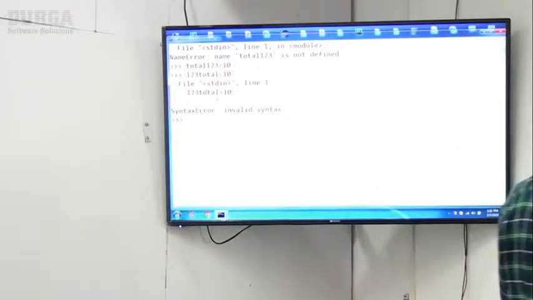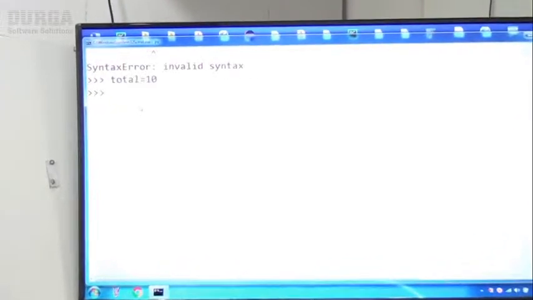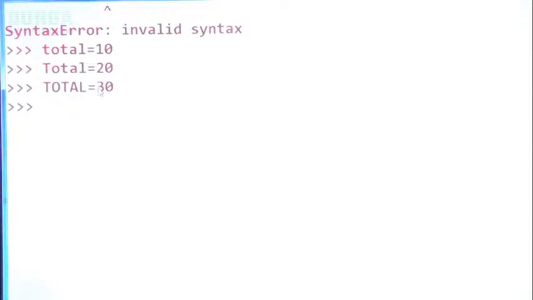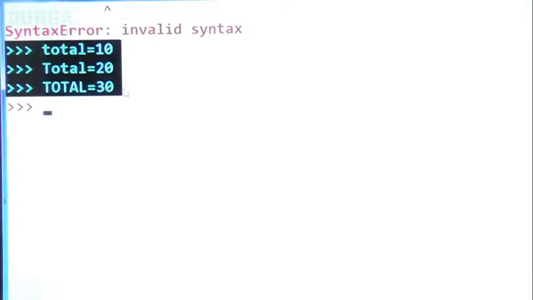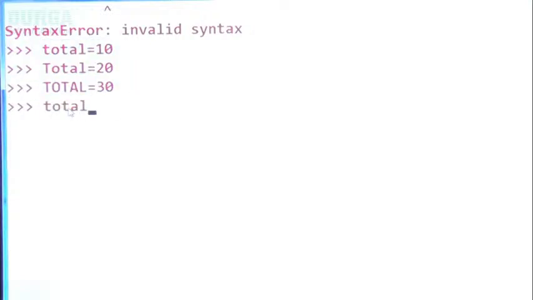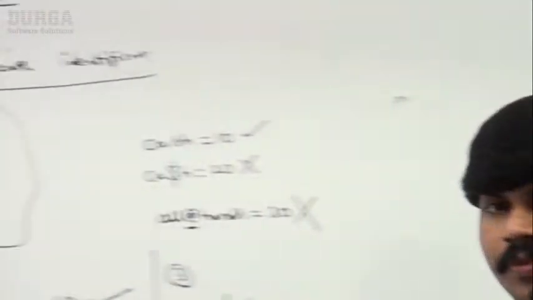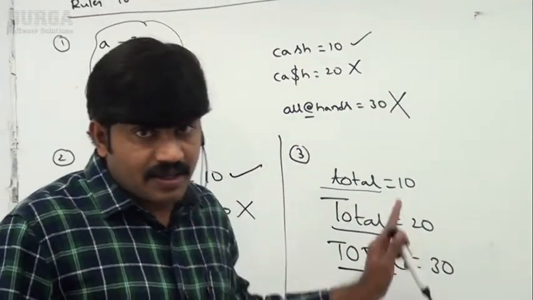Okay, I'm taking total is equal to 10, Total is equal to 20, and Total is equal to 30. How many variables did I declare? 3 variables I declared, sir. So, with respect to case, you can differentiate. Suppose I ask for total, what value do I get? 10 is the answer. If I take Total, what is the answer? 20 is the answer. And for TOTAL, 30 is the answer we are going to get. So the terminology is very clear for you people, right? Python identifiers are case sensitive.